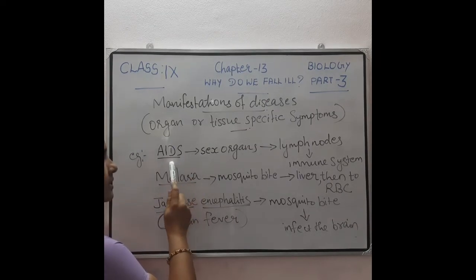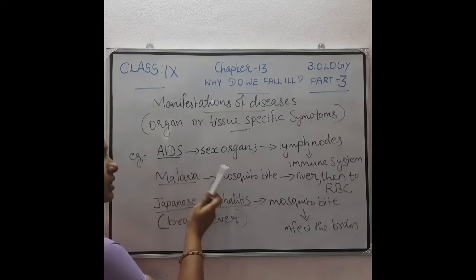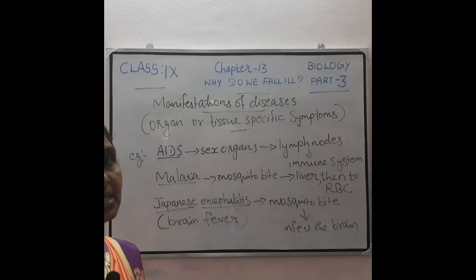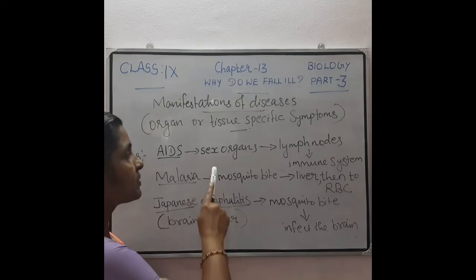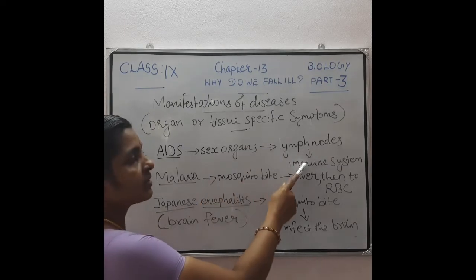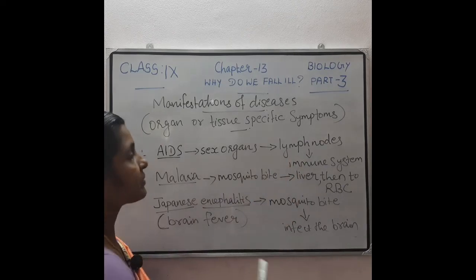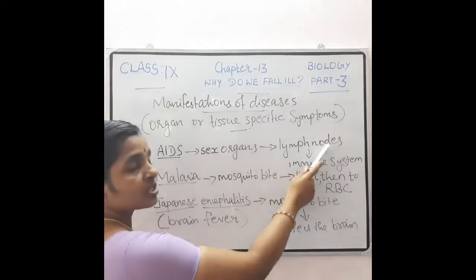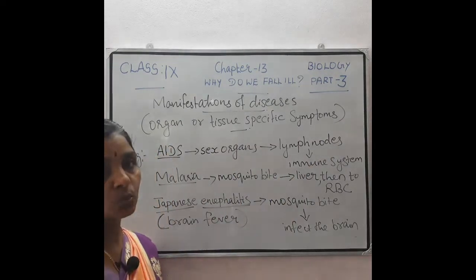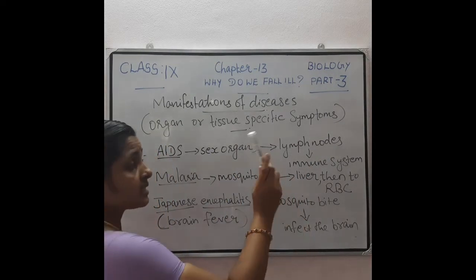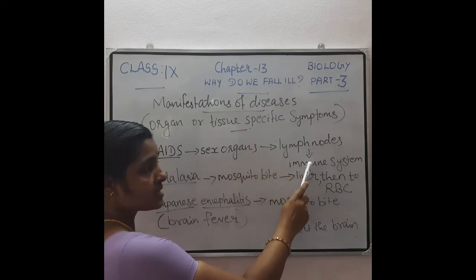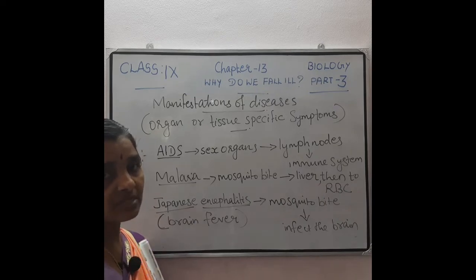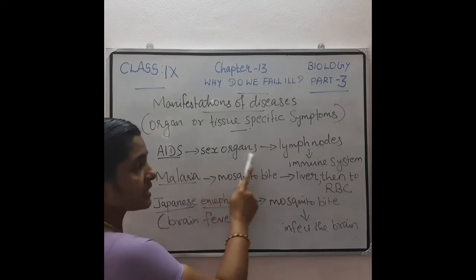Already we studied that AIDS is caused by unsafe sex, that is, through the sex organs. But this disease does not affect the sex organs. It affects our immune system. That means the AIDS-causing viruses affect the lymph nodes of our body. These lymph nodes are present throughout our body, and the viruses affect them, thus affecting our immune system. Remember, these AIDS viruses are not affecting the sex organs.